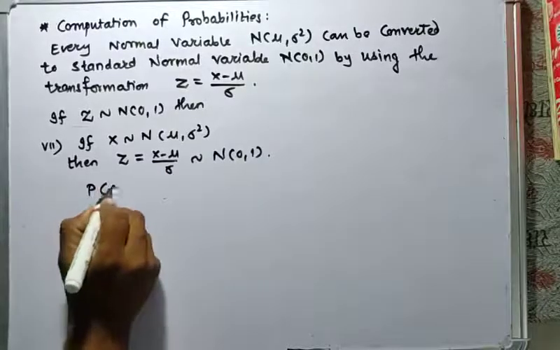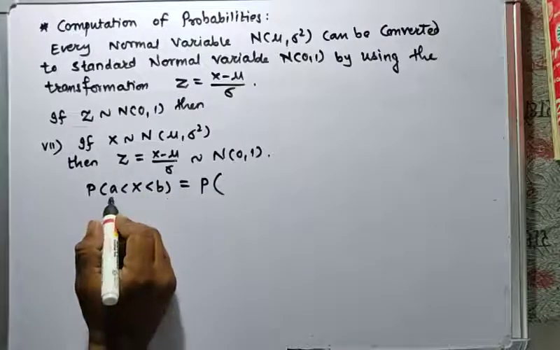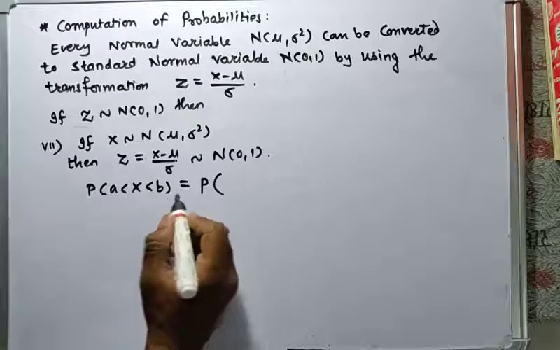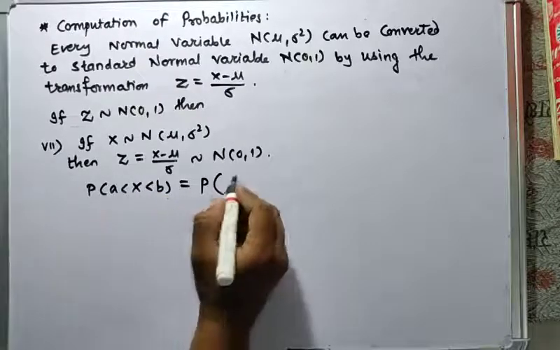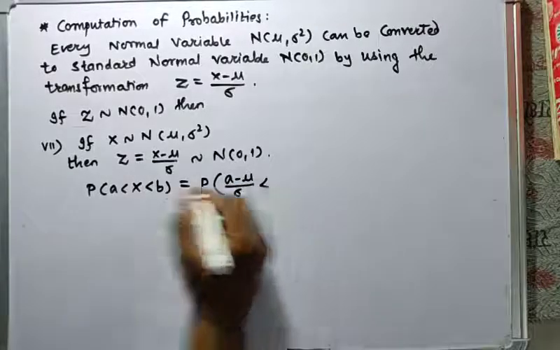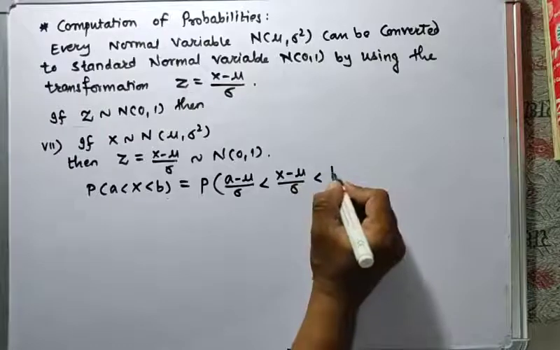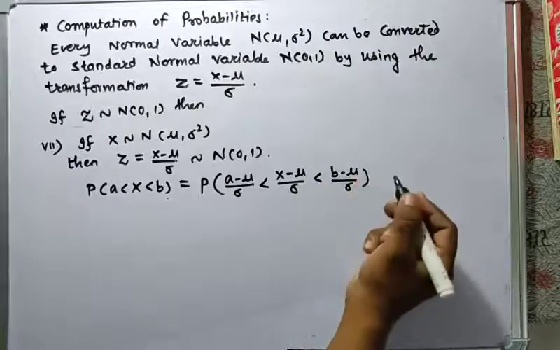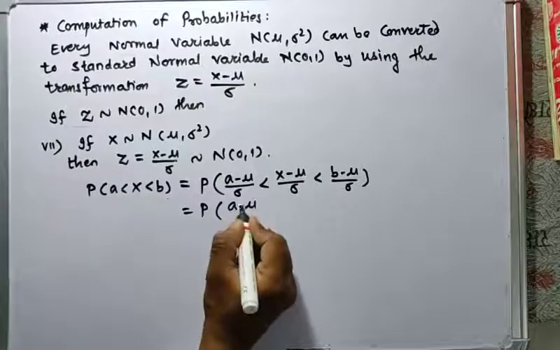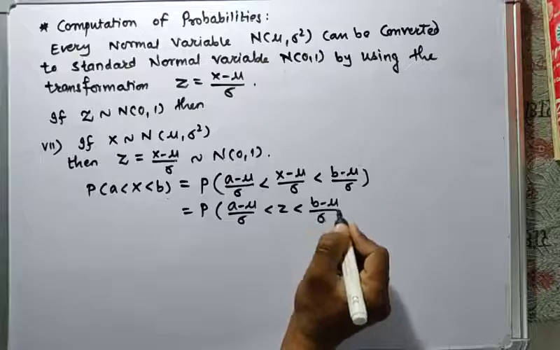So the probability of A less than X less than B will be the probability of A minus mu upon sigma less than Z less than B minus mu upon sigma.